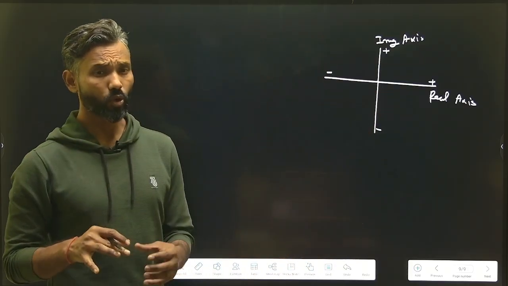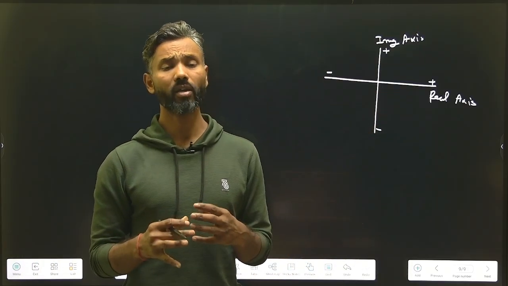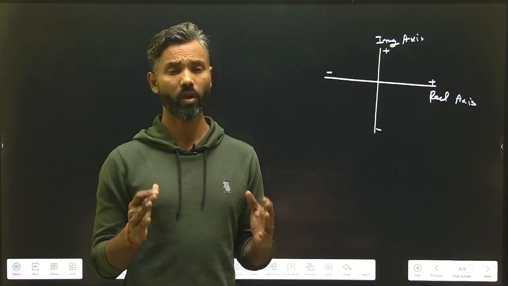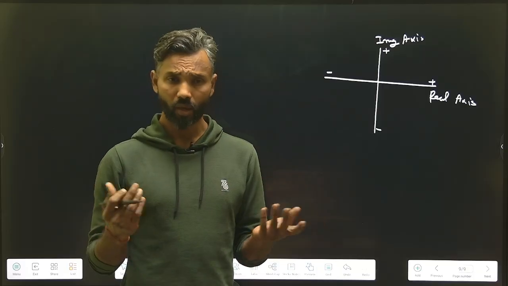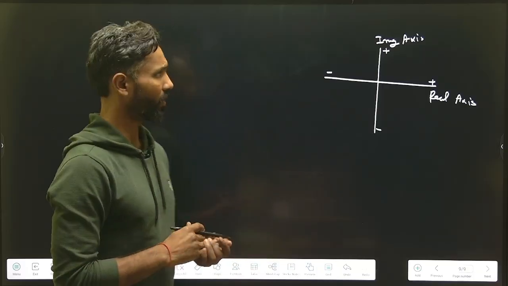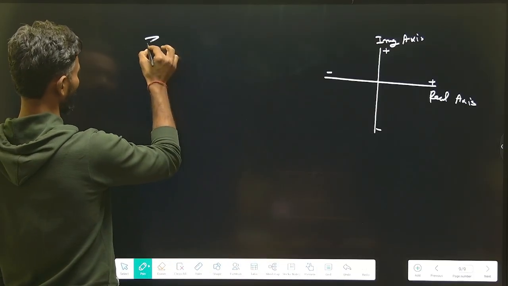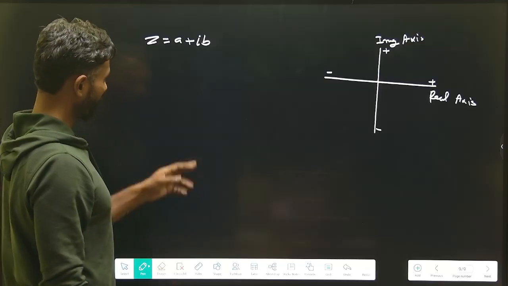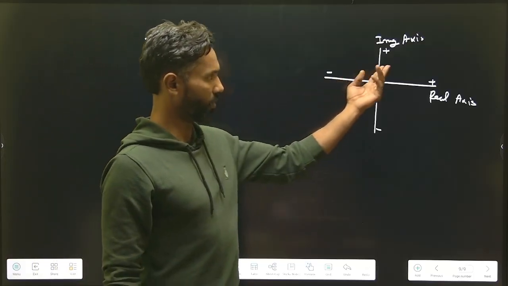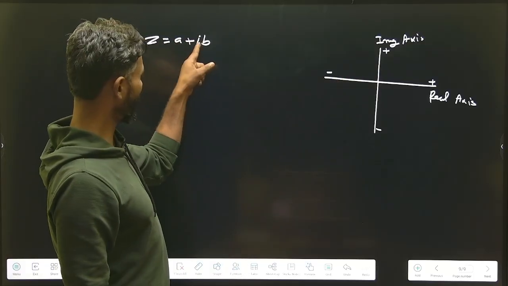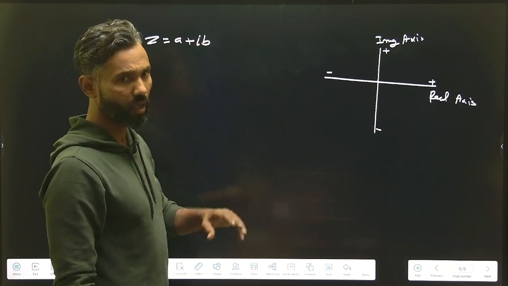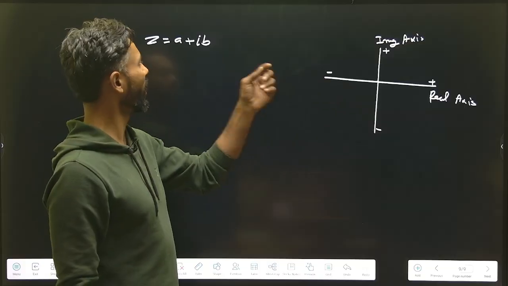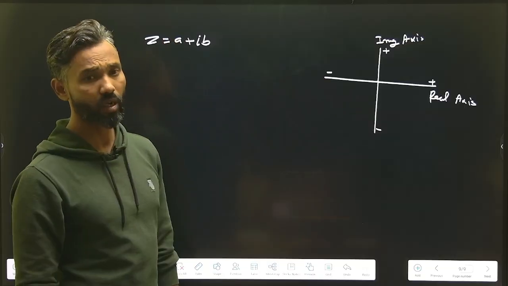Firstly you should know how to identify the quadrant for any complex number. Suppose z is equal to a plus iota b. If a and b both positive, it will be first. If a is negative, b is positive, it will be second. If both negative, third. If a is positive, b is negative, it will be fourth.